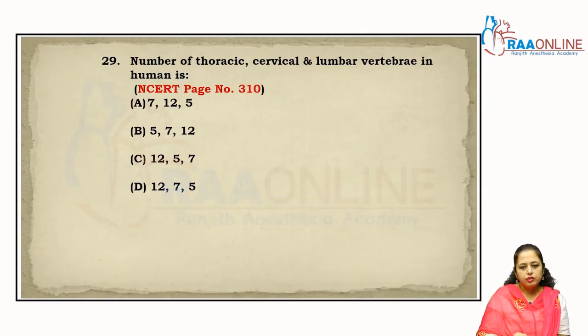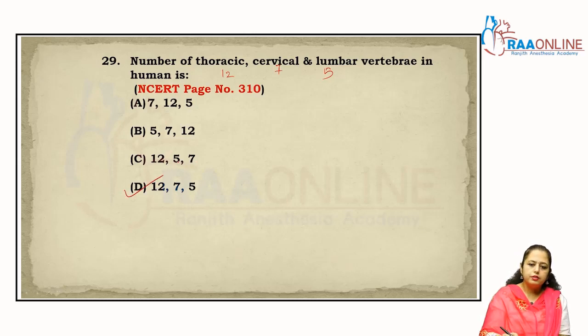Now come to the 29th question. The number of thoracic, cervical and lumbar vertebrae: 12, 7, 5. So the answer is 12, 7, 5. Answer is D. Clear?